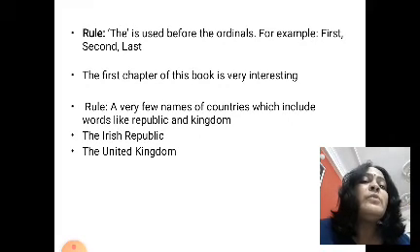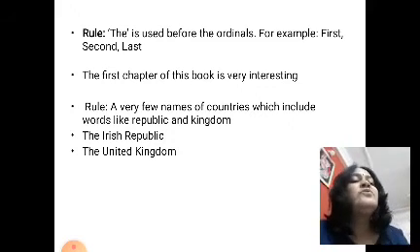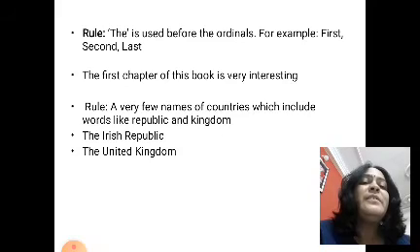The is used before ordinals. One, two are cardinals. Ordinals are what? First, second, last. The first chapter of this book is very interesting. So I have used the ordinal here in the sentence in the form of first.